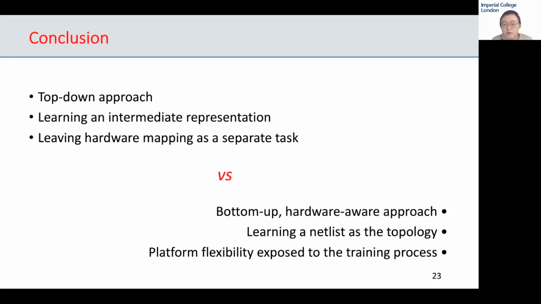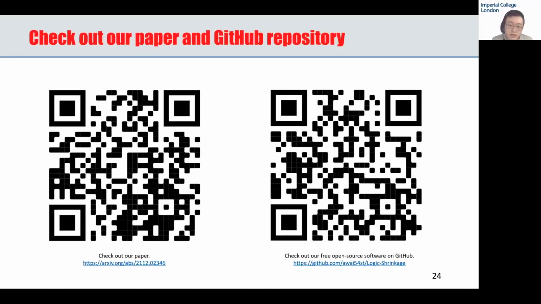We show that our proposed method, logic shrinkage, is lightweight, and it can result in the production of netlists that suit FPGAs very well. We analyzed hundreds of experimental results, and we found significant area accuracy trade-off improvements over previous works. For more details, please check out our paper and our free open source software on GitHub.